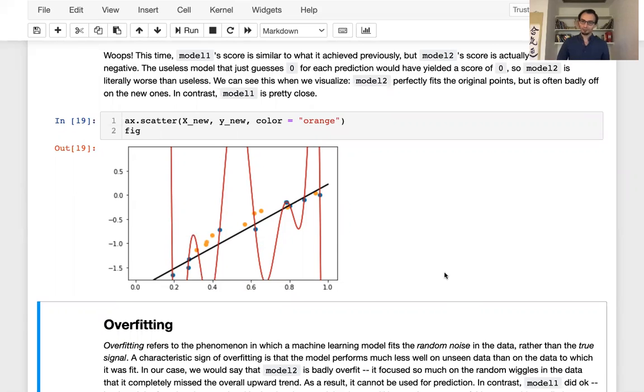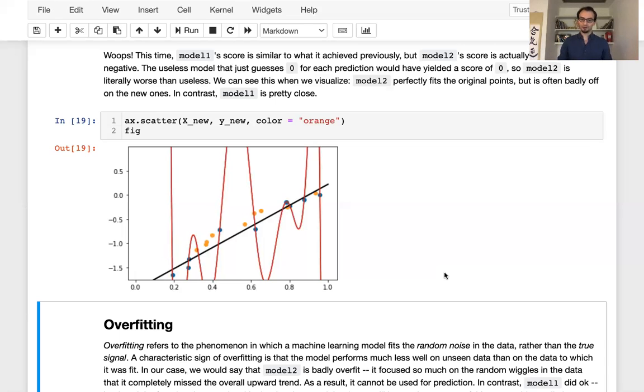Whereas Model 1 didn't perfectly capture the original data points. It was close, and now kind of the same thing is going on. It's still pretty close to the new data, even though it didn't perfectly model the original training data. So there's a pattern here. The data that we train our model on or fit our model on is often called the training data. Unseen data that we test the model by predicting is called test data. So we have training data and test data.